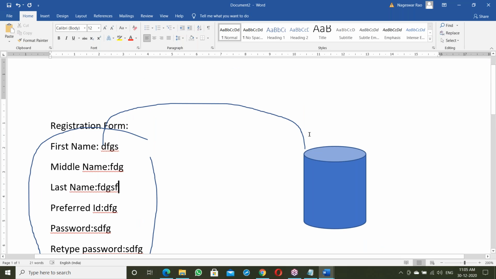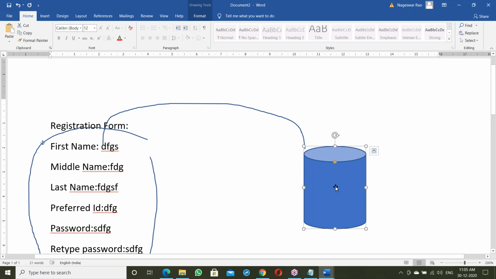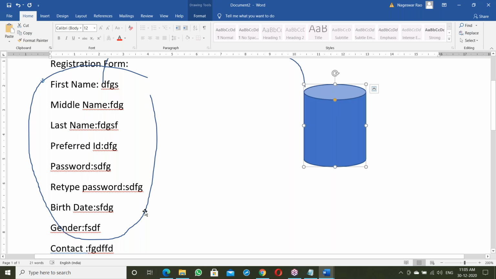Now this data goes to some location and is stored somewhere. That location is called the backend. This is the front end, and this is the backend here. So this is front end, and next is backend.